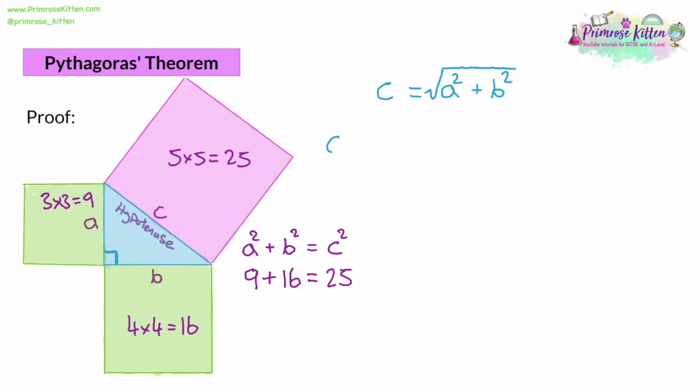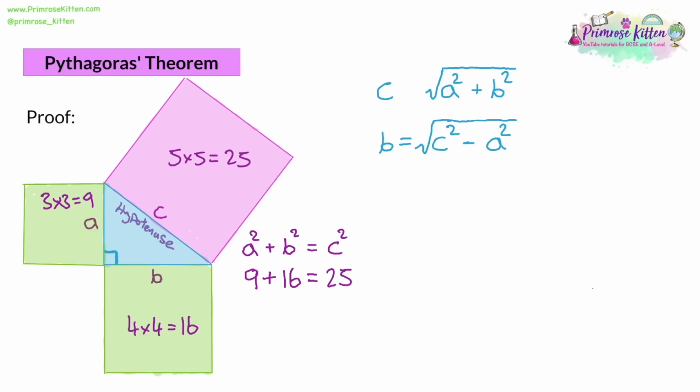So if we're saying that a squared plus b squared is equal to c squared, we can take a squared away from both sides. You need your rearranging equations skills. It's a squared take away a squared, it cancels out, that's why we did it. But we have to take the a squared away from the other side. So now if we just wanted to find b on its own, again, we'd have to square root both sides, get rid of the square. And if we square root both sides, then we get the square root of c squared take away a squared.